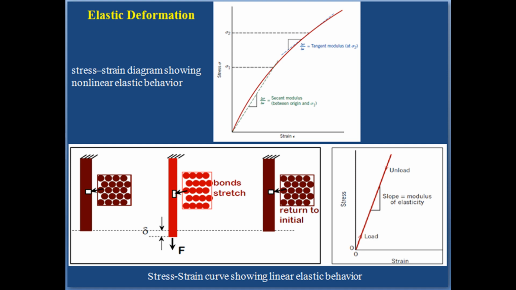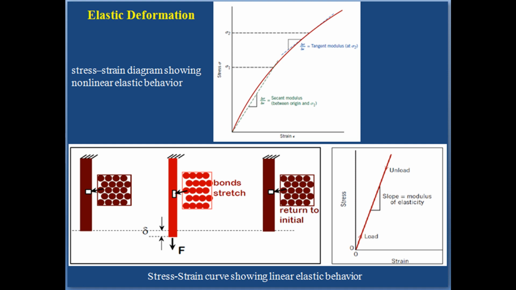There are some materials, for example, grey cast iron, concrete and many polymers, for which this elastic portion of the stress-strain curve is not linear, which is also shown in the figure. Hence, it is not possible to determine a modulus of elasticity as described previously. For this nonlinear behavior, either tangent or secant modulus is normally used.